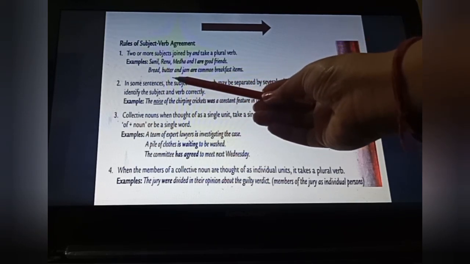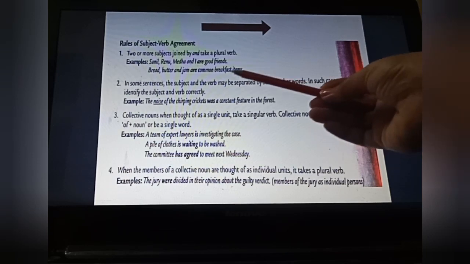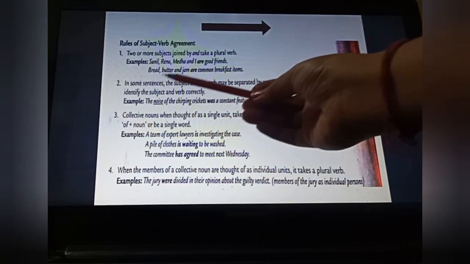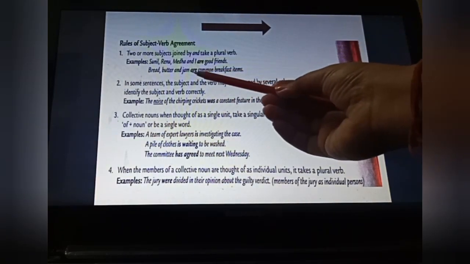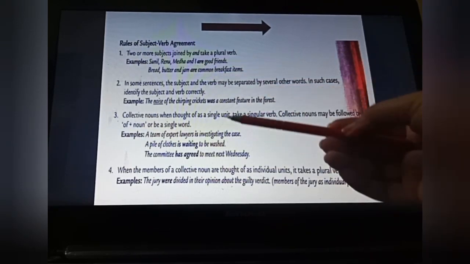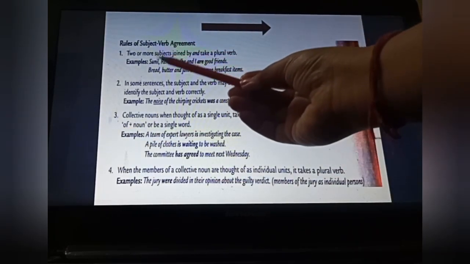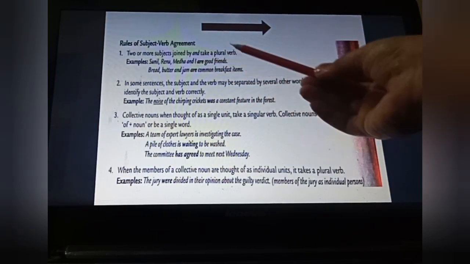Bread, butter and jam are common breakfast items. Here we have 3 items, more than 1 item. That's why this is a plural subject, and again we have put a plural verb here. Fine students, it means if 2 or more subjects are joined by and, then they take a plural verb.